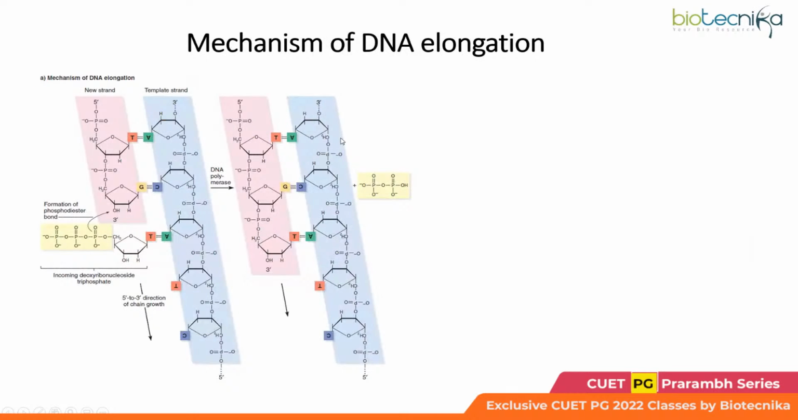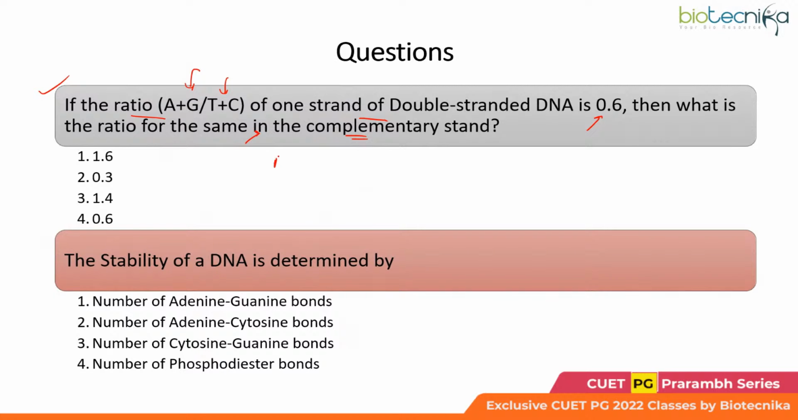So in one strand of the DNA, you would have A plus G by T plus C. Now, in the complementary strand, whatever amount of A plus G you have, you will have T plus C, because adenine is going to base pair with T, G is going to base pair with cytosine, and similarly for thymine and cytosine. So whatever ratio you have been provided here, you need to calculate the inverse of it.